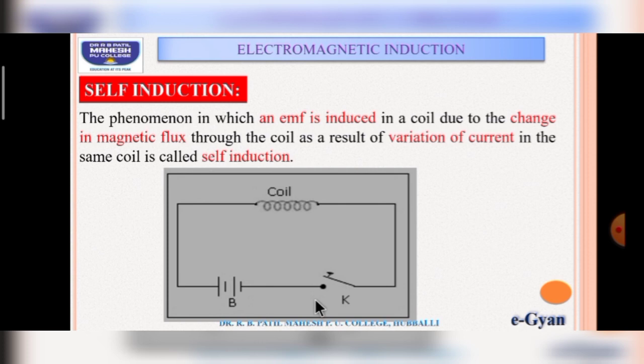It takes a certain time. When it changes from minimum to maximum, there is an increase in the magnetic field. If there is an increase in the magnetic field, there is also an increase in the magnetic flux linked with the coil, and this phenomenon is called self-induction.